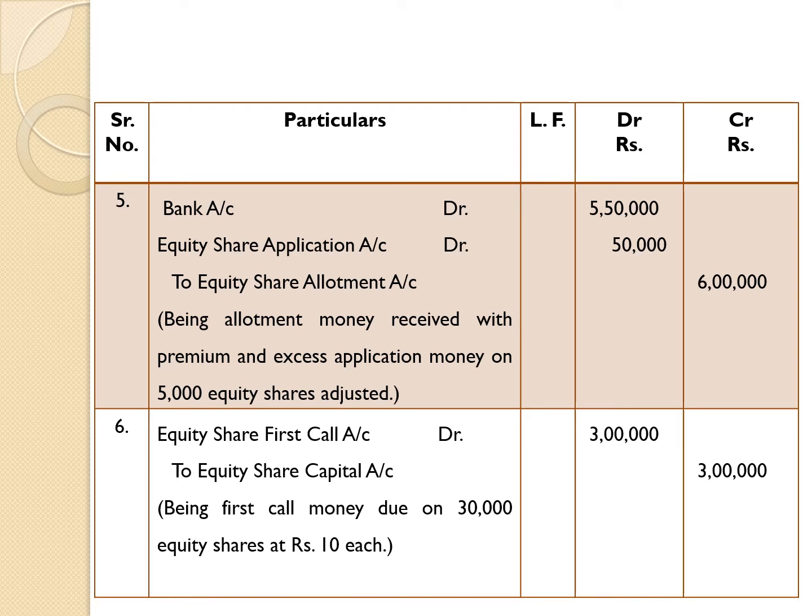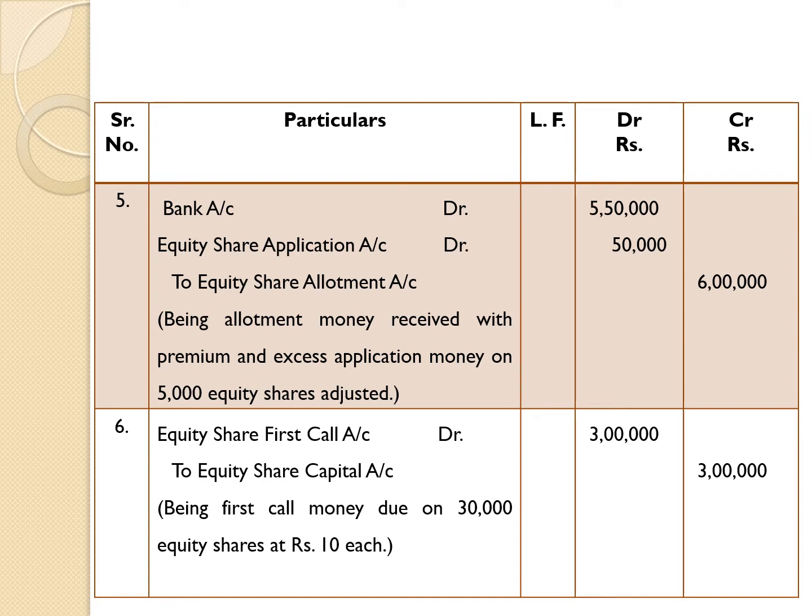Therefore, bank account is given debit by rupees 5 lakh 50,000. It is also noted that all allotment money received. Narration for it: being allotment money received with premium and excess application money on 5,000 equity shares adjusted.